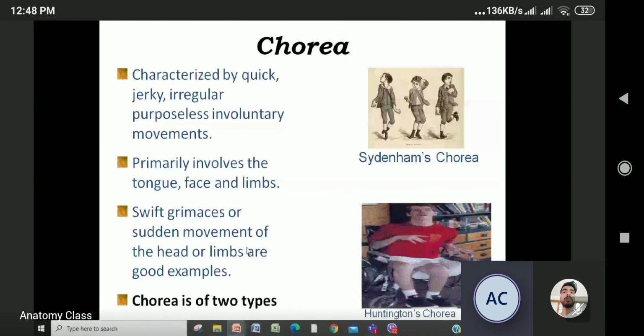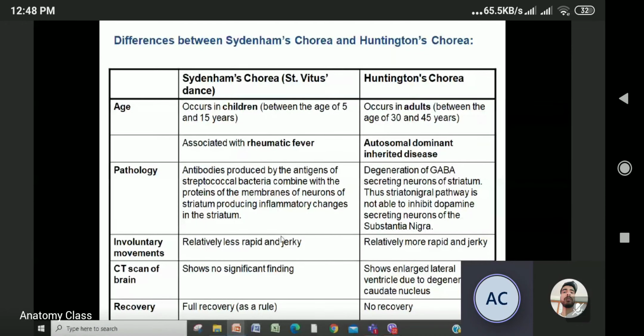So your difference त आफै पढ. Main importance चाहिँ what you have to see is in the CT scan. In Sydenham's chorea, you can't see any significant finding in the CT scan of the brain. Okay, but here in Huntington chorea, what you can see is enlarged lateral ventricles due to the degeneration of the caudate nucleus.